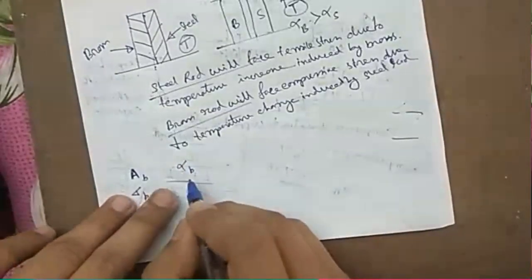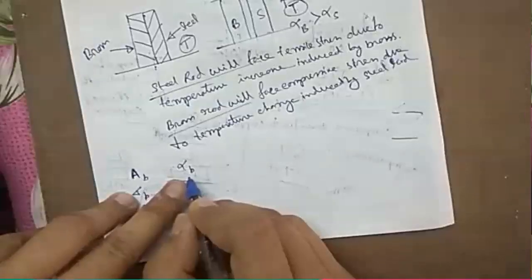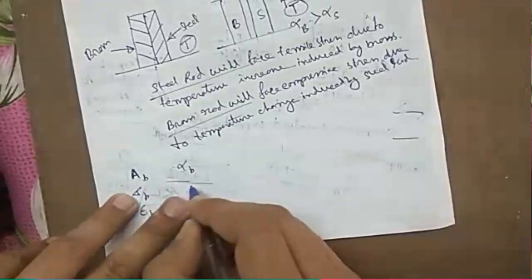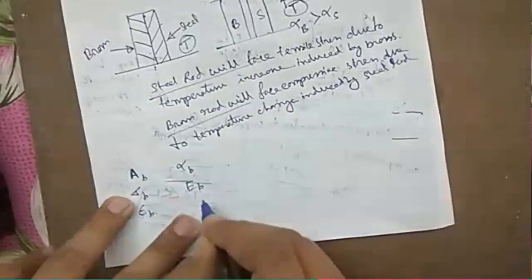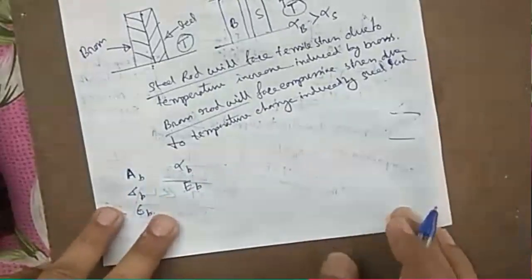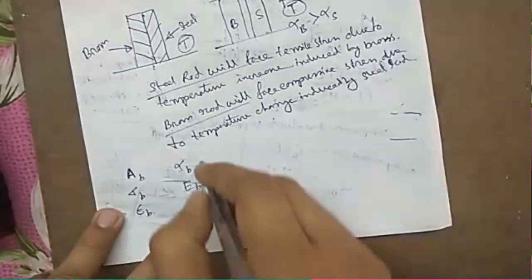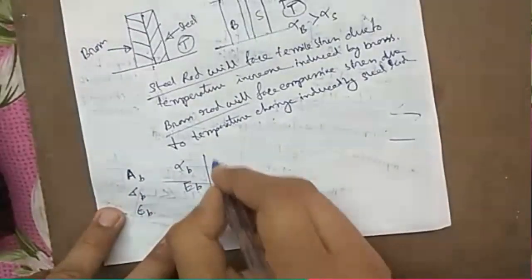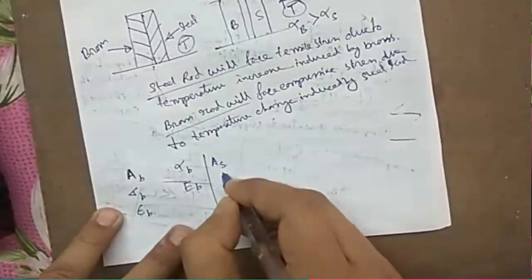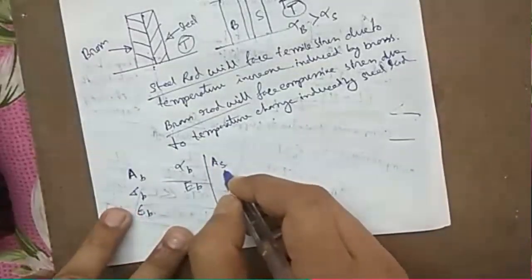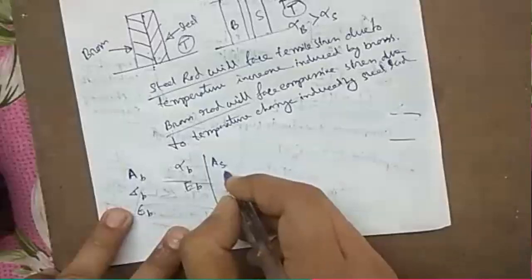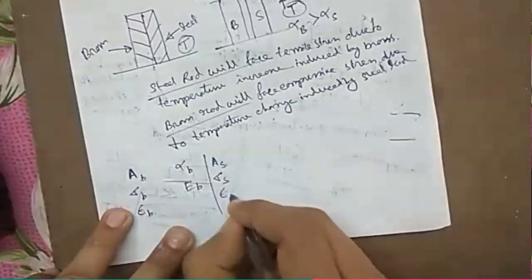Alpha B is the coefficient of expansion of brass, this EB is elastic modulus of brass, and similarly the same thing with S suffix means for steel.